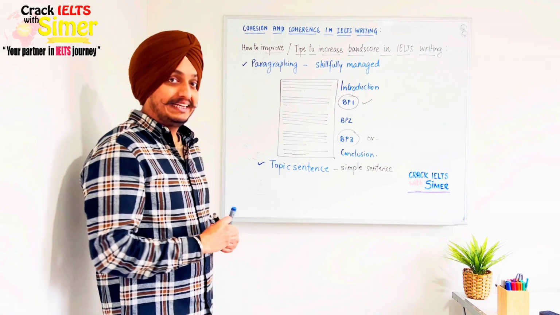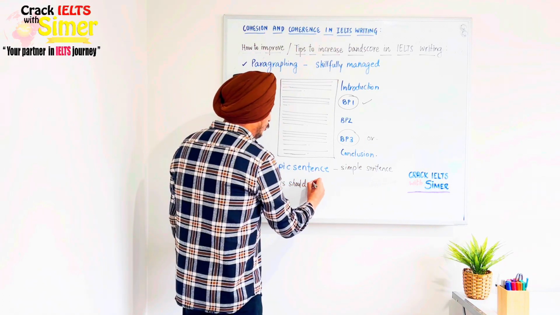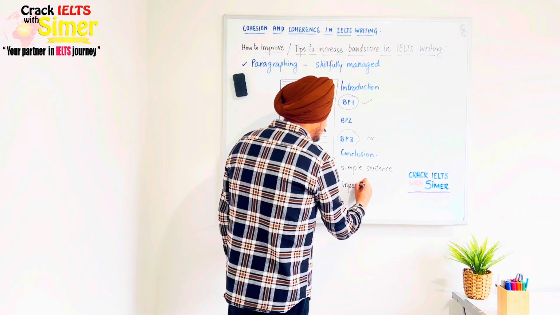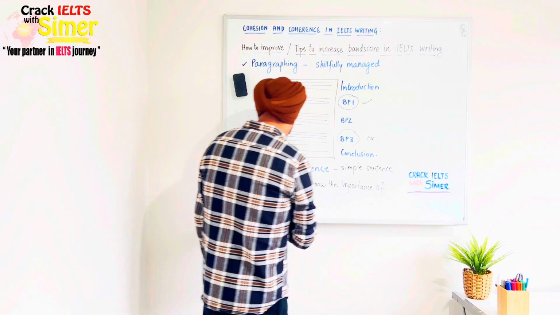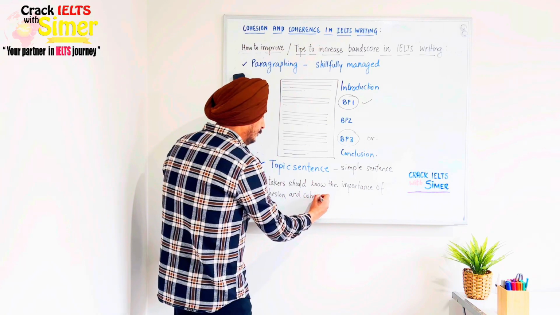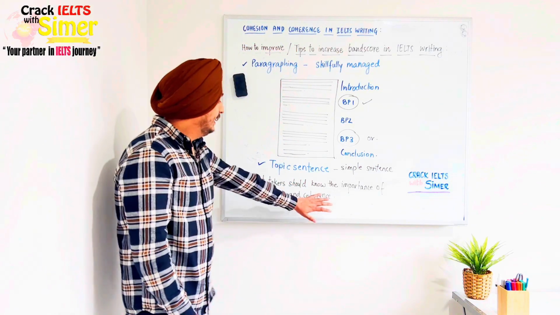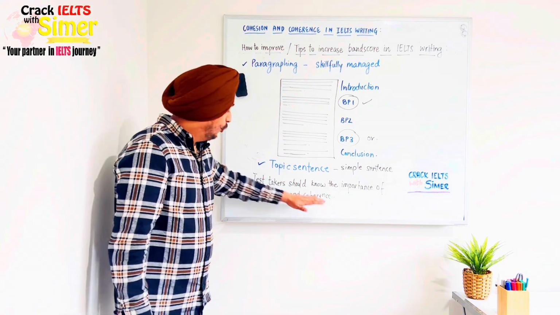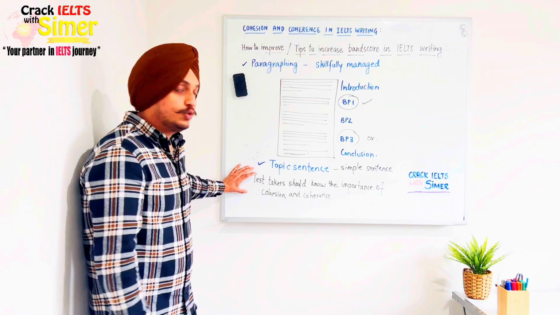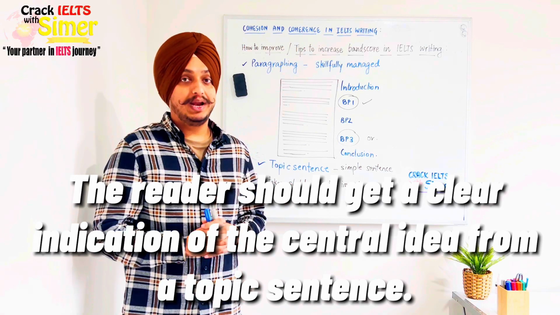So for example, I can say, test takers should know the importance of cohesion and coherence. Now my reader would know that I am going to write about the importance of cohesion and coherence for test takers in this body paragraph. So this is my topic sentence, which is simple and short and gives my reader a clear indication of what I am going to write in this body paragraph.